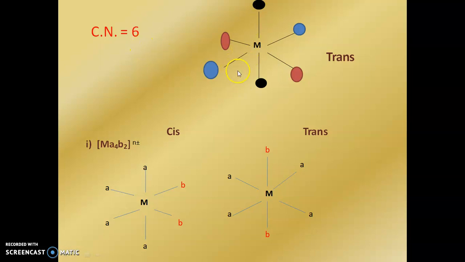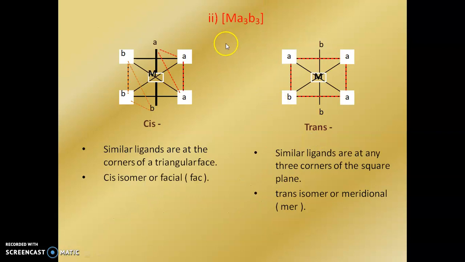Next we see the coordination number 6 complexes. In that, MA4B2, here these two identical groups are present at the same position, hence it is called cis isomerism. But these identical groups are present in the opposite direction, hence they are the trans isomers. In MA3B3, similar ligands are at the corners of a triangular face, hence cis isomer or facial or FAC isomer.